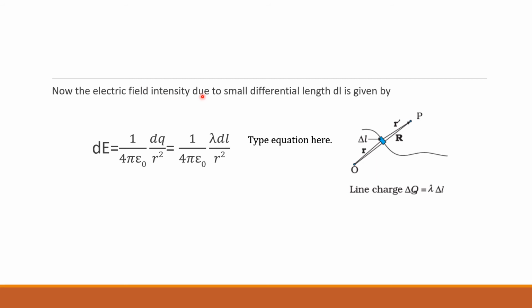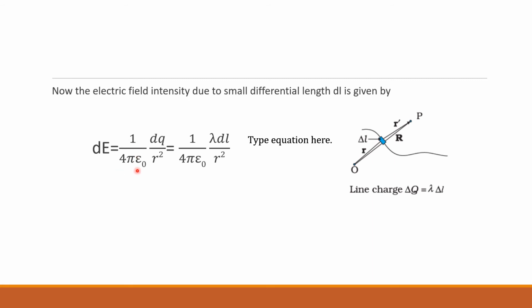Now electric field intensity due to line charge distribution. We'll write down the expression for electric field intensity in terms of this line charge density. For that, let us consider a line charge distribution like this. A small differential length delta L or dl, we can consider, both ways we can write. Point P is at a distance r dash from this line charge distribution. Then we can write the electric field intensity at this point P.